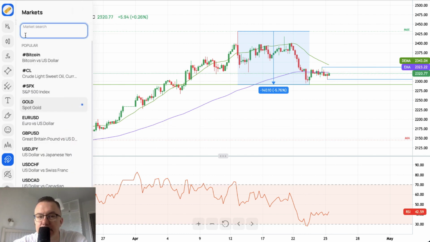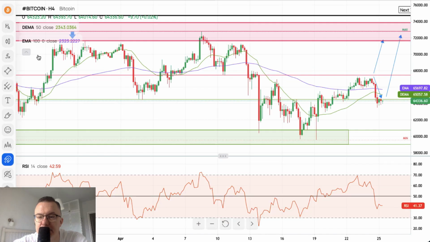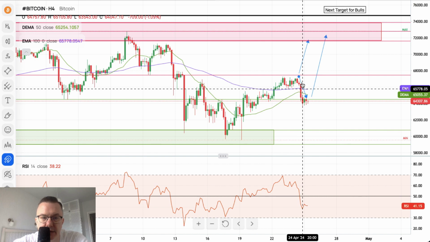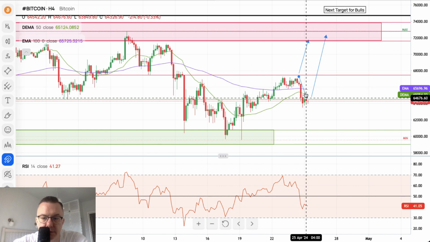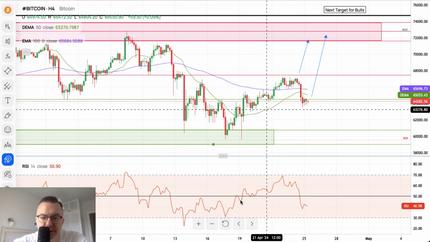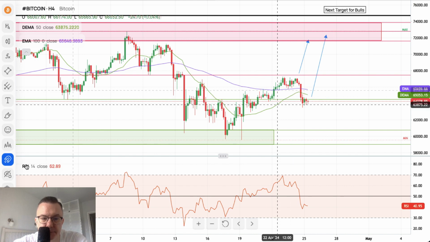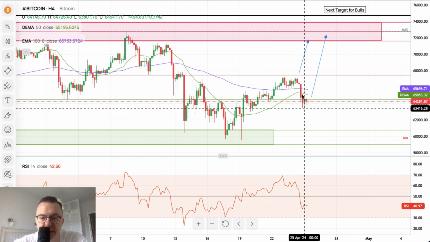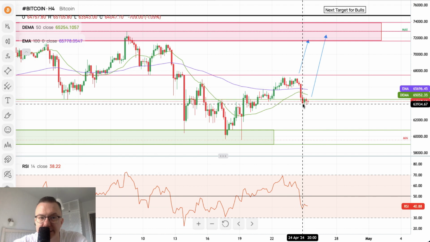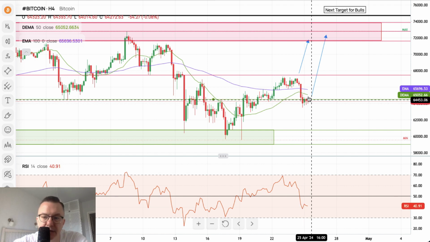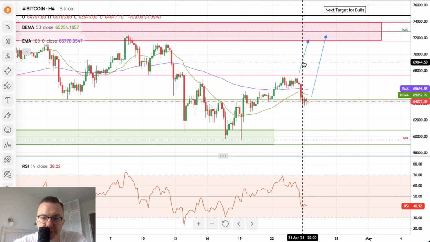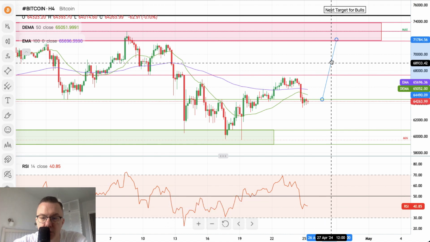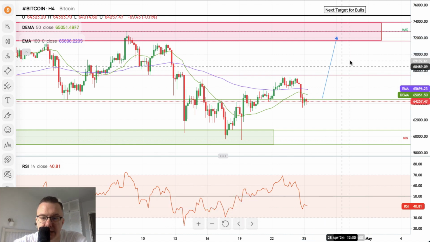Last but not least, the almighty Bitcoin. So what's happened since yesterday is scenario A, which means that we declined towards the technical support at 64,490, broke it, and made a new local low at 63,546. Now we are consolidating just below this level. So this scenario is out, and now we should see some sort of movement to the upside.